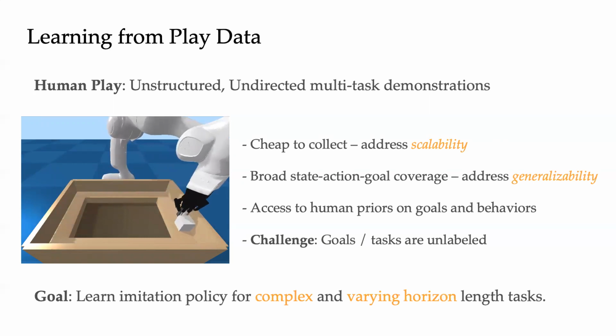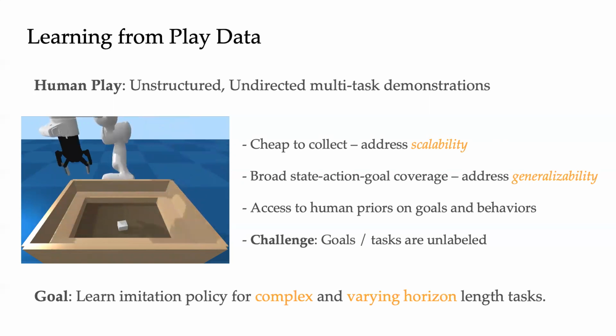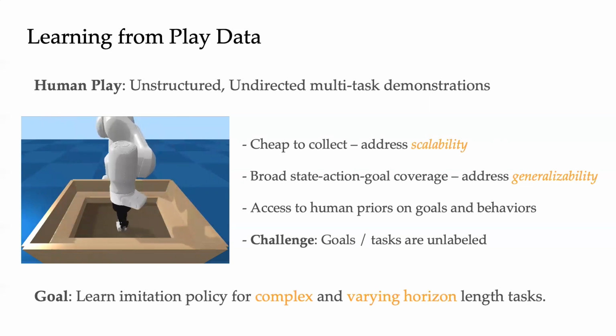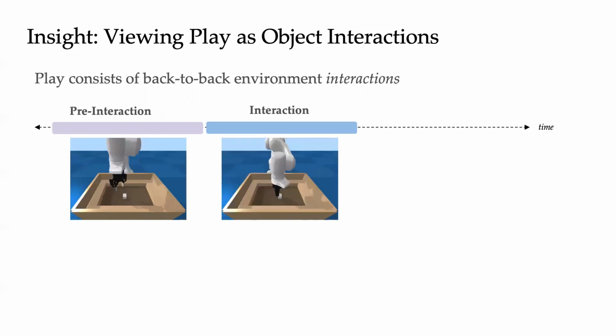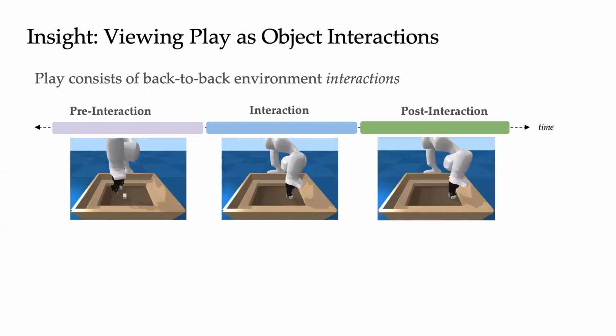In this work, our goal is to utilize play to learn a single goal condition imitation policy for complex, varying length tasks. So we propose learning varying horizon tasks by viewing play as a series of environment interactions in the scene. The overall interaction consists of three phases: pre-interaction, involving all the actions leading up to an object manipulation; interaction, involving the ego agent directly influencing an object in the scene; and post-interaction, consisting of any downstream